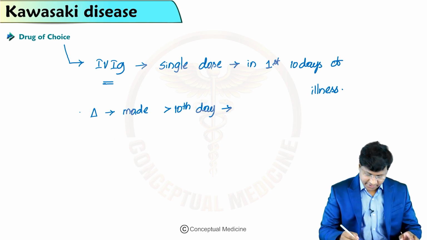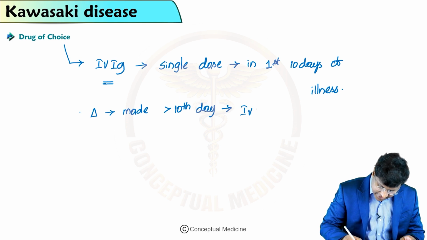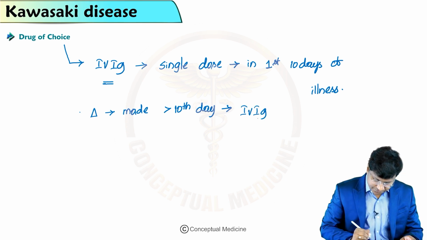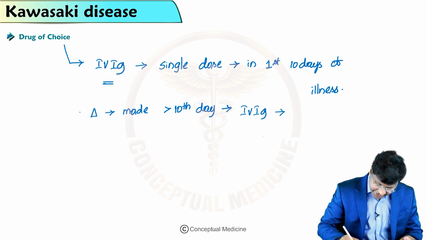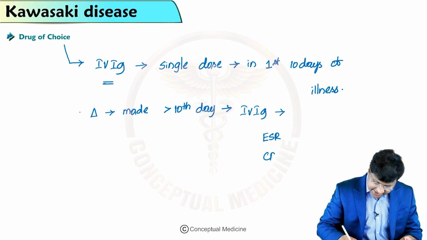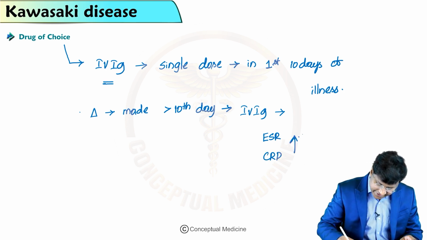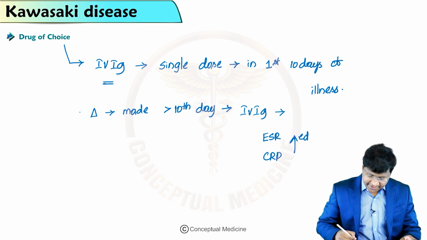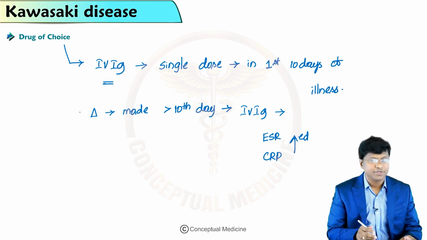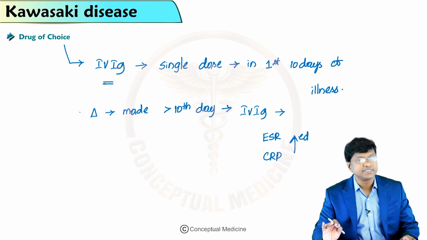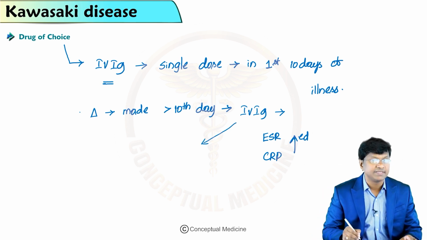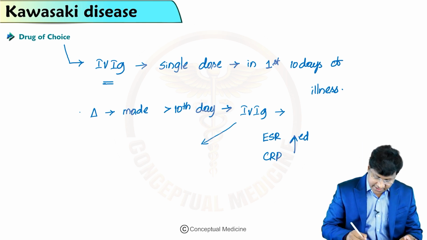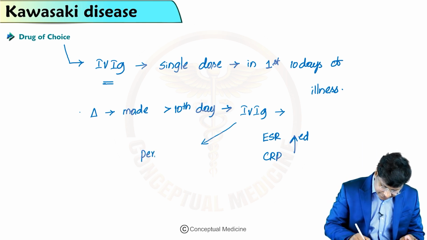You can give intravenous immunoglobulin if the ESR and CRP are elevated even beyond the 10th day. And even beyond the 10th day, you can give intravenous immunoglobulin if there is persistent fever.